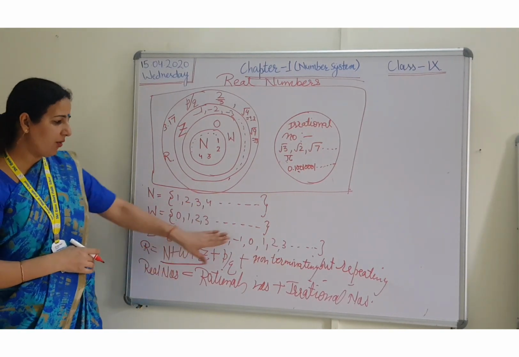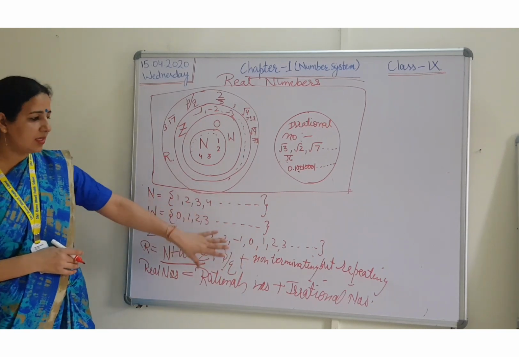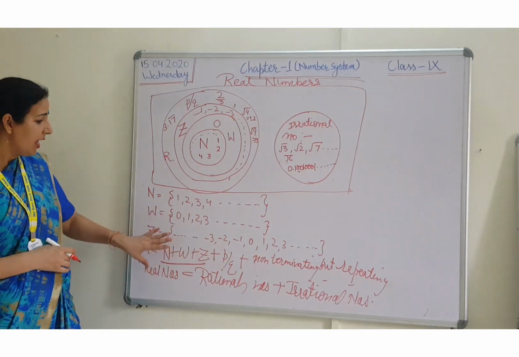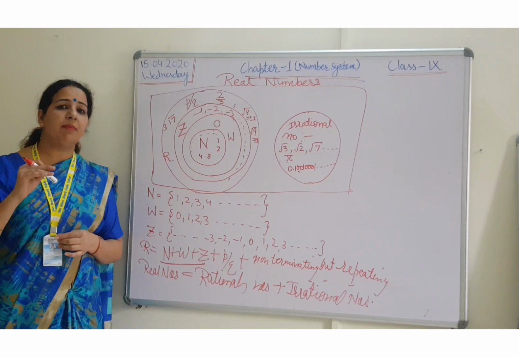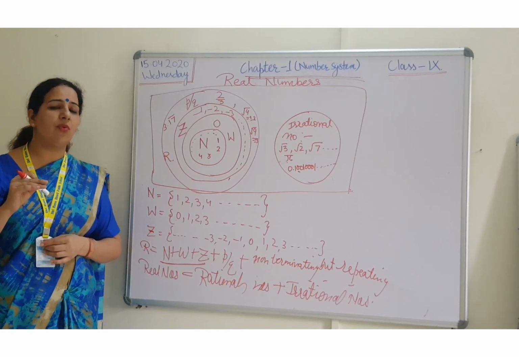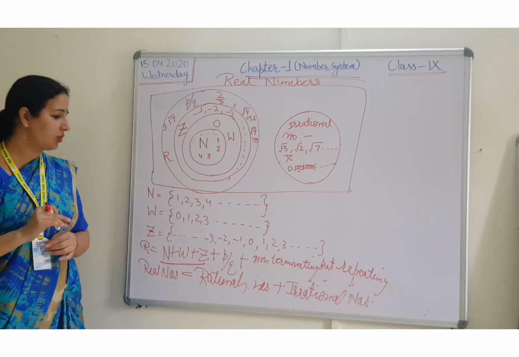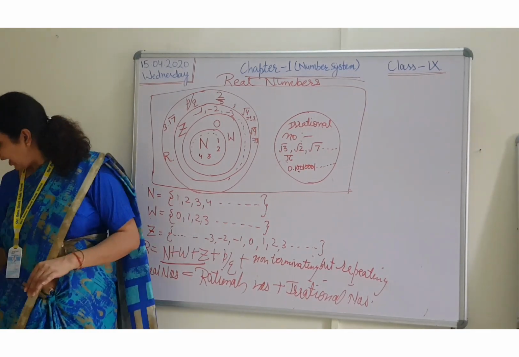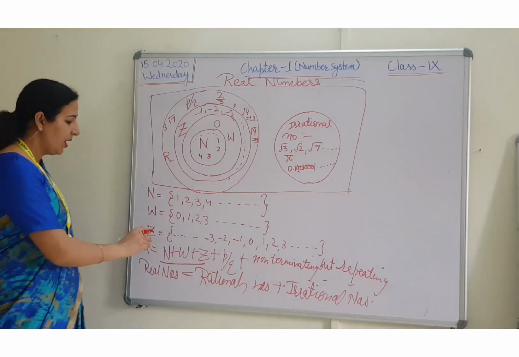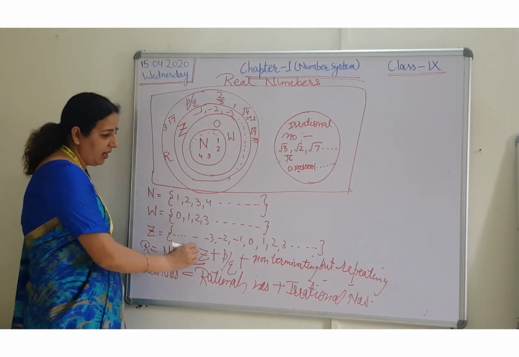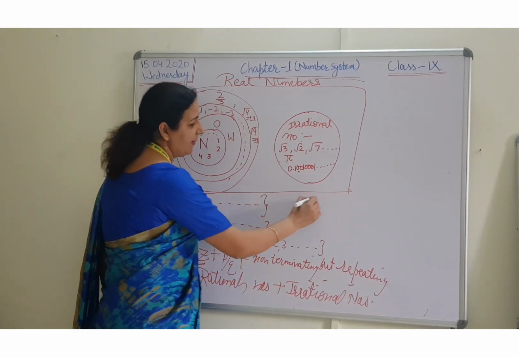Rational number, I already told you, the combination of these numbers is known as rational numbers. In fact, we can say the number which can be written in the form of p by q, where q is not equal to 0. So here I am going to write this statement again. What is the meaning of rational numbers?